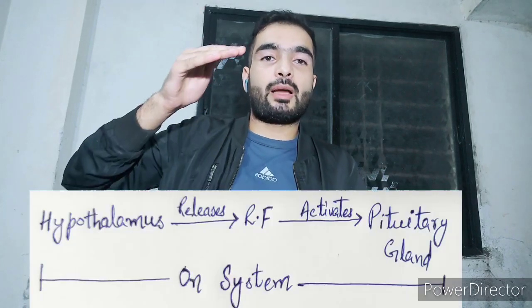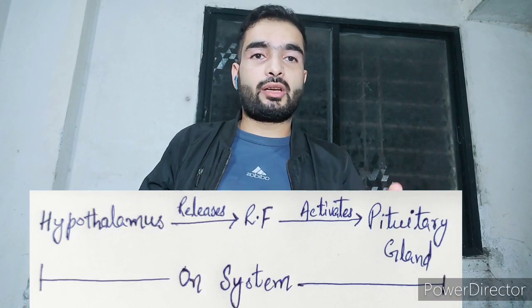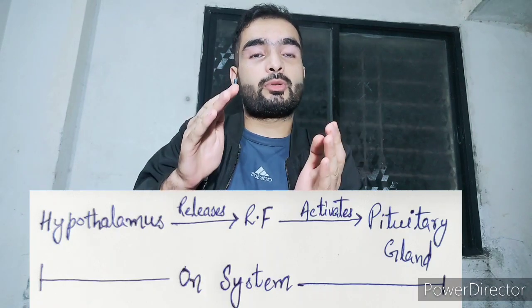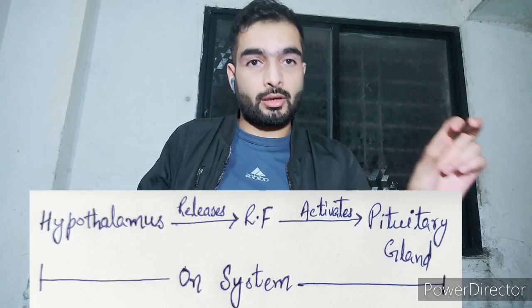When releasing factors reach the anterior and intermediate pituitary, they activate them, and this way they release the endocrine hormones. This system is known as the on system.